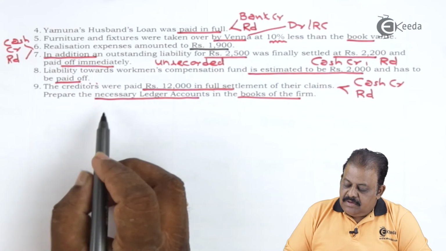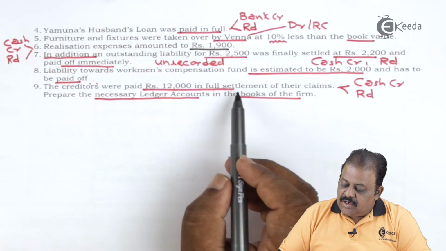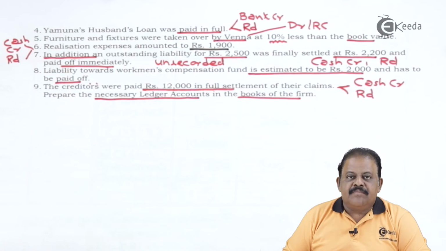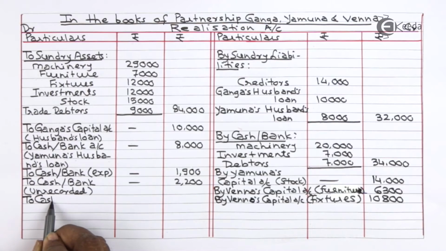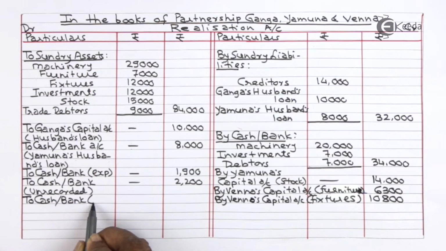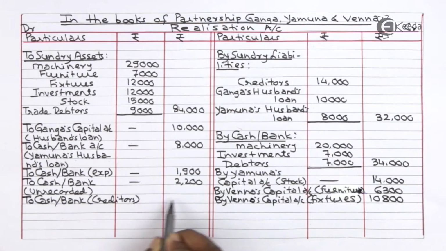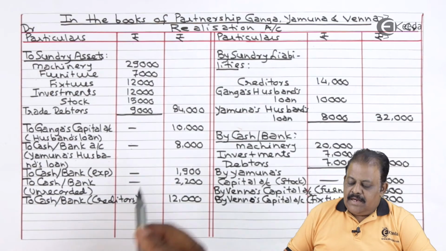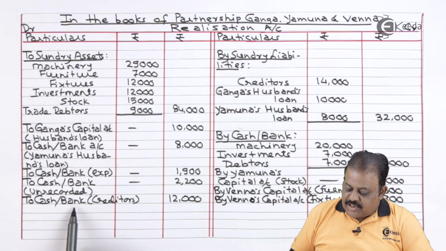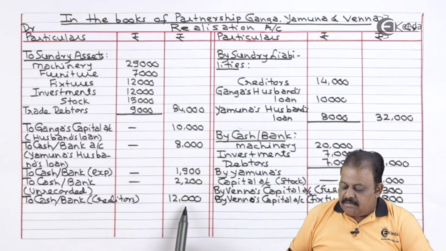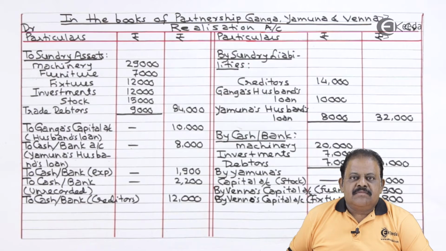Next we have, creditors were paid 12,000 in full settlement of their claim. This will be recorded to the debit of realization account. Realization account debit side to cash bank for creditors paid 12,000.